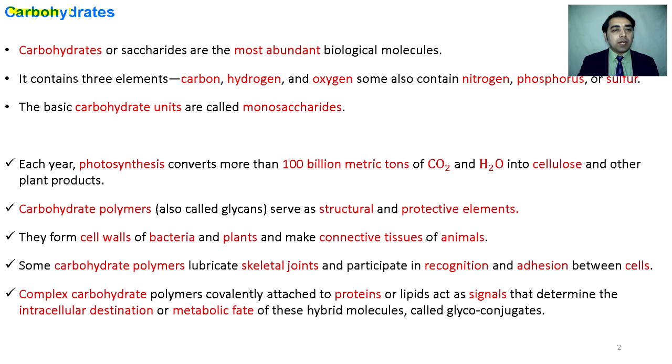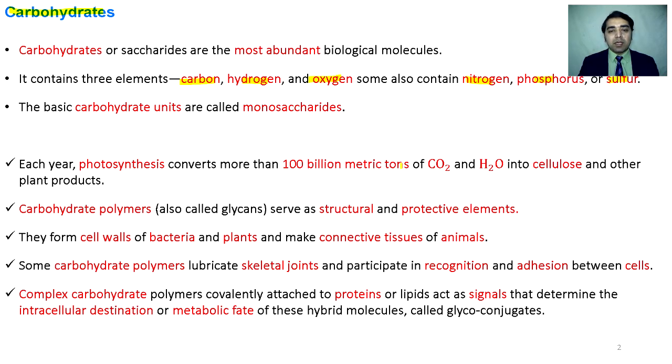Why we need to study carbohydrates? Carbohydrates are the most abundant biological molecules on the face of the earth. They are made from carbon, hydrogen and oxygen, but some of them also contain nitrogen, phosphorus and sulfur. The basic unit of carbohydrates are monosaccharides. Every year, photosynthesis converts almost 100 billion metric tons of carbon dioxide and water into cellulose.